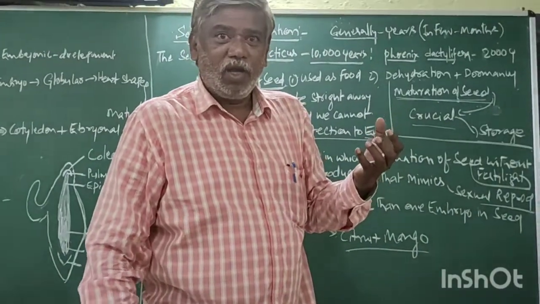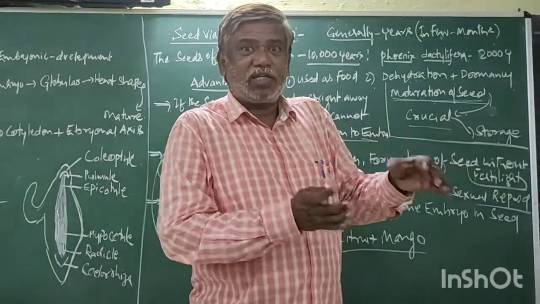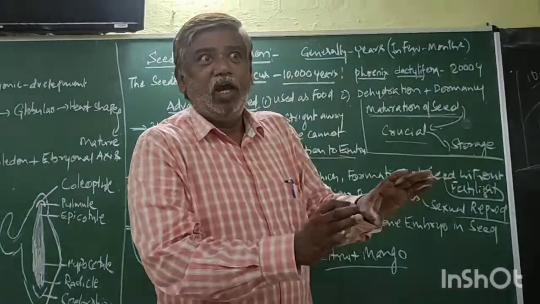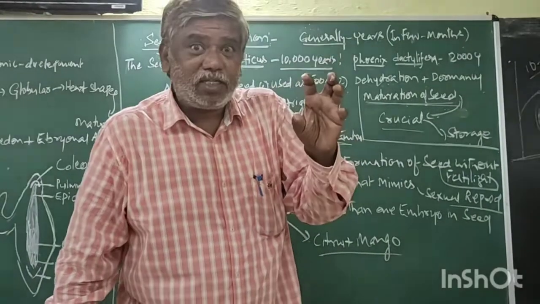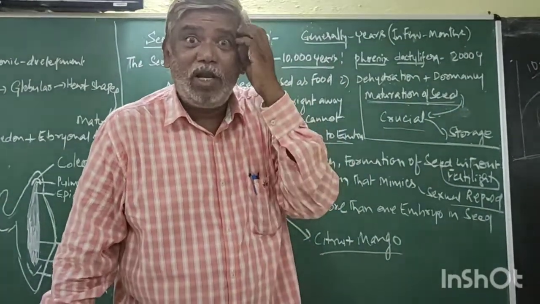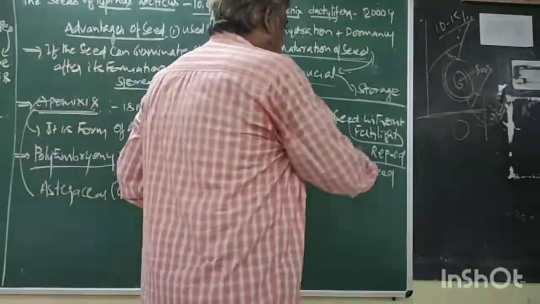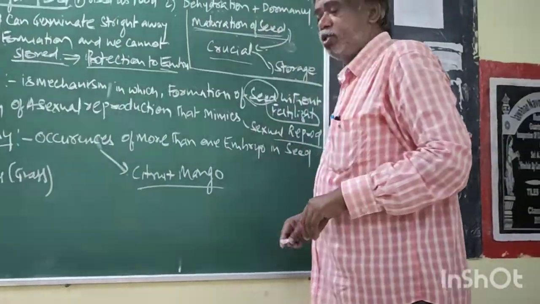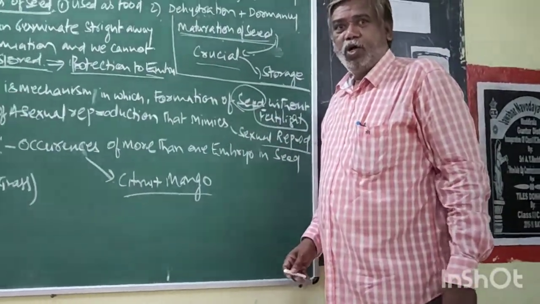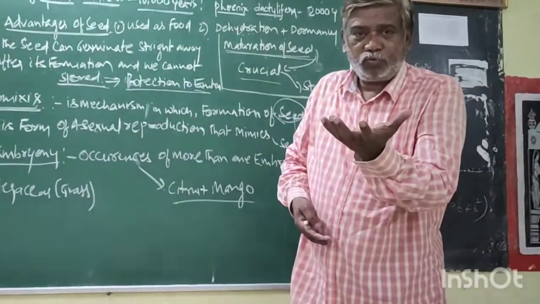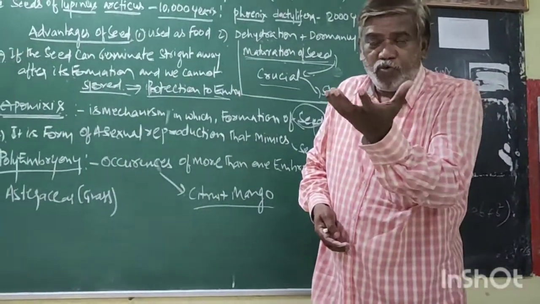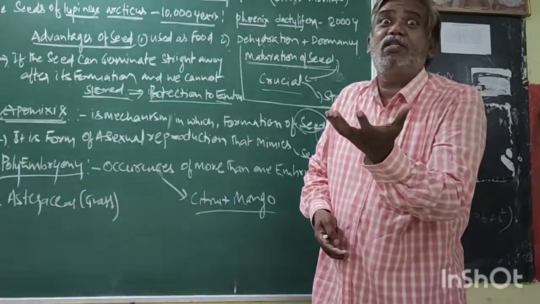That means the end of sexual reproduction. Sexual reproduction ends with seed. That means the seed is the end of sexual reproduction. But now what is this? Seed. Suppose in my hand a seed is there. How do we get this seed?